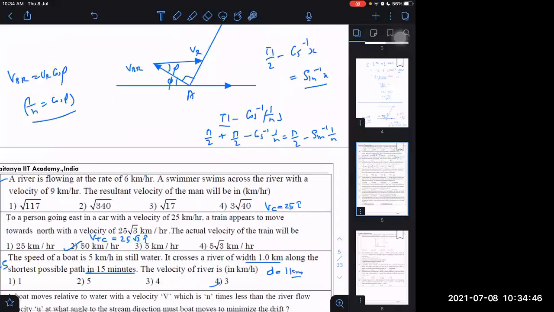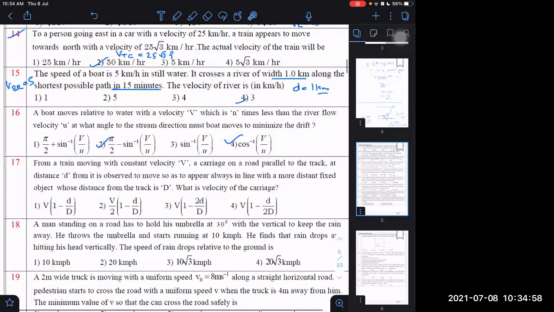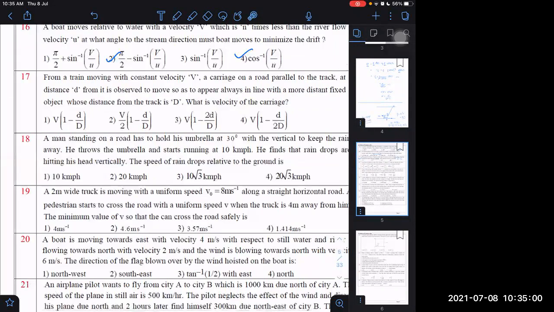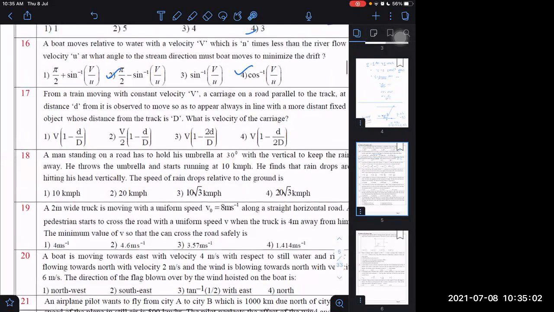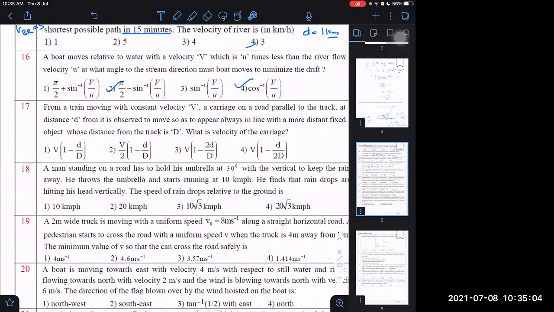No. Angle is obtuse. That is true. Multiple answer or single answer? Single only, sir. What is the answer given?